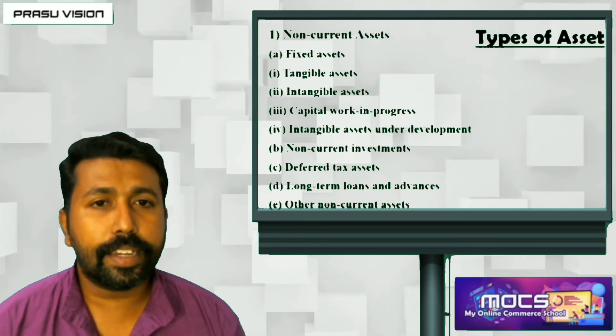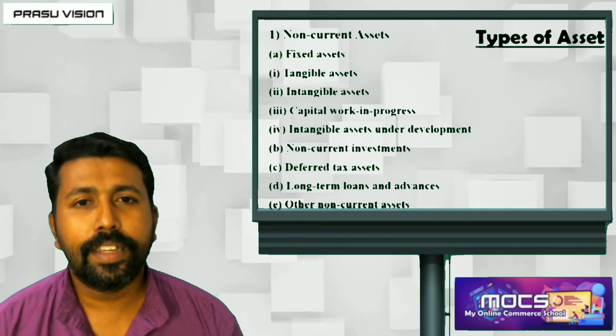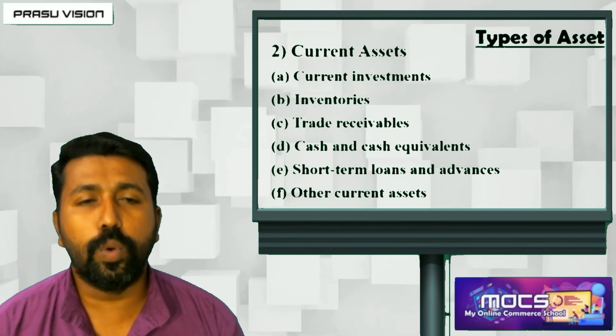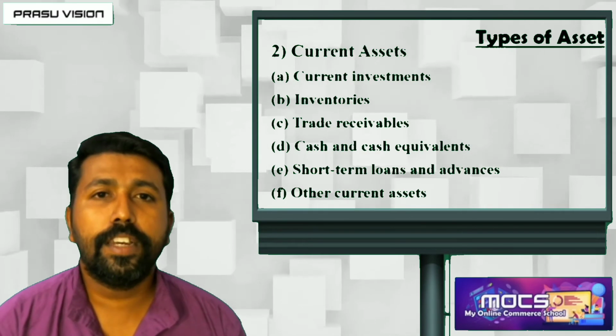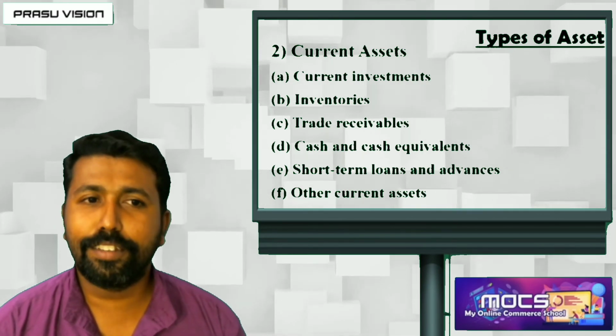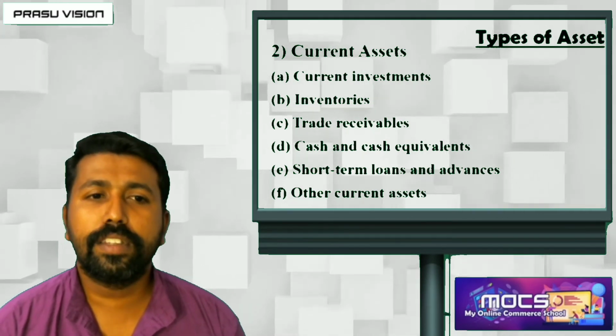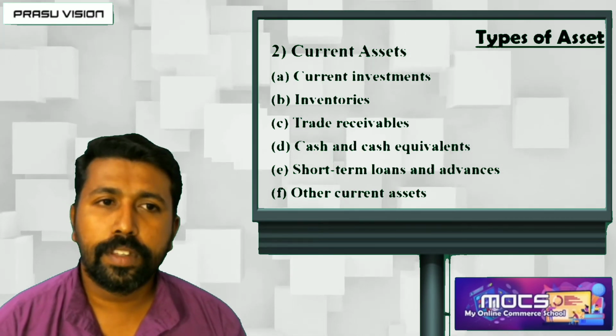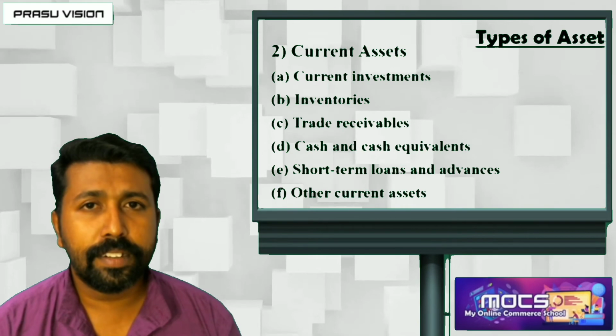Then the second part of asset is what? Current asset. Types of current asset include current investment, inventories, trade receivable, cash and cash equivalents, short-term loans and advances, other current assets. So what is current investment?